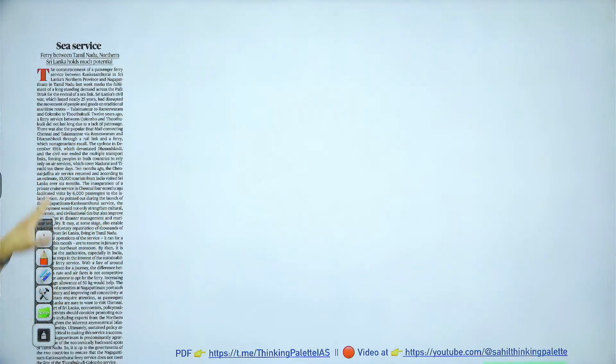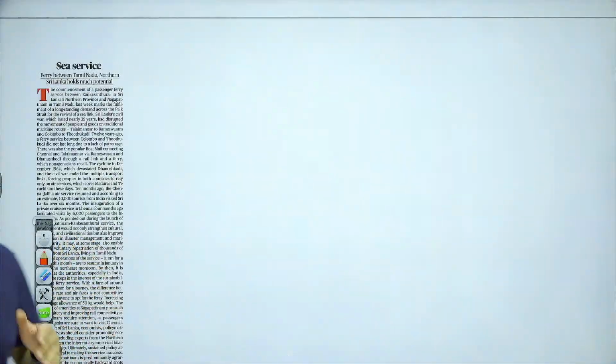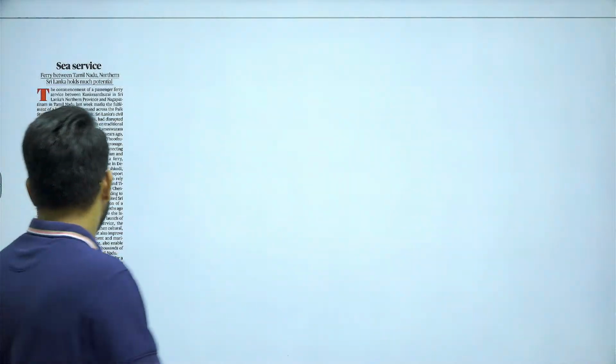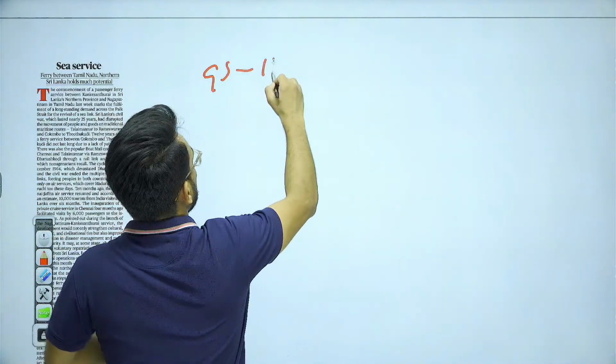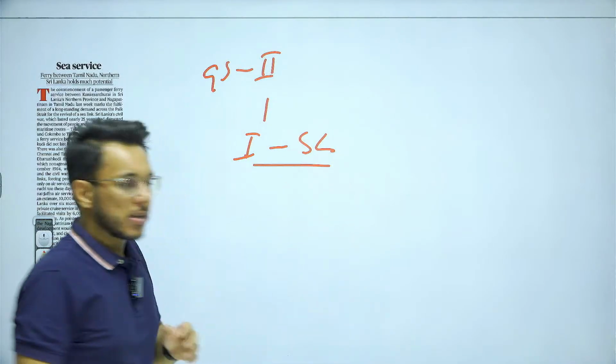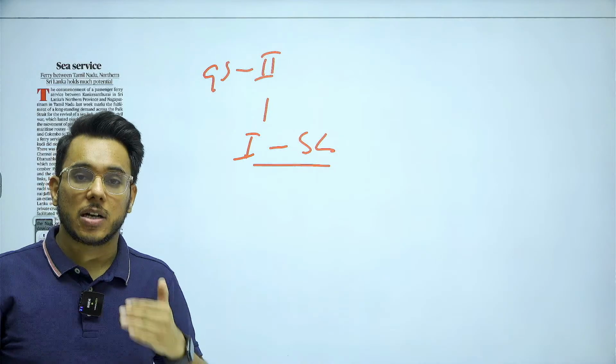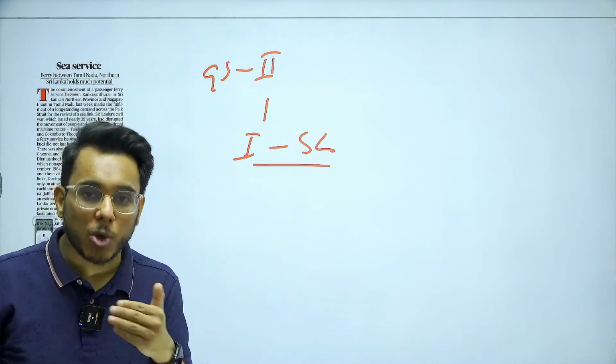Now this article is from the editorial section. Okay, now what this article is talking about, you can use it for India-Sri Lanka relations, GS paper number 2. Now, when we talk about India-Sri Lanka relations, India and Sri Lanka have civilizational ties, cultural ties, people-to-people ties, economic ties.